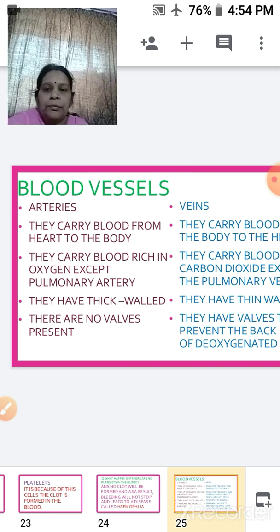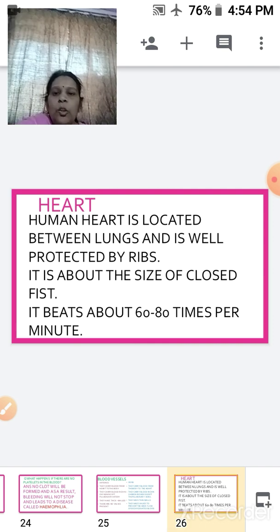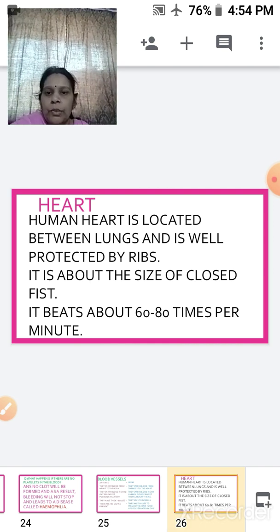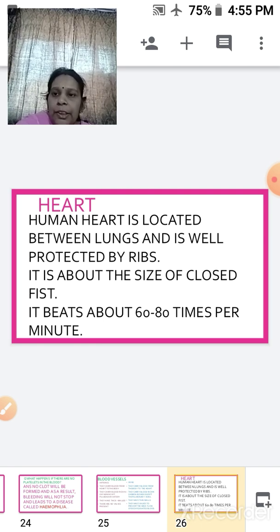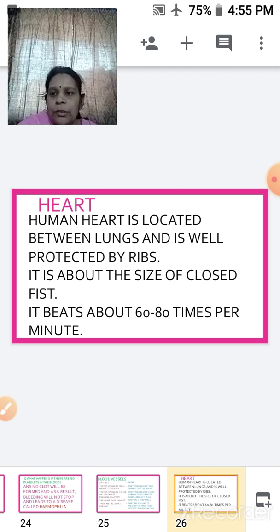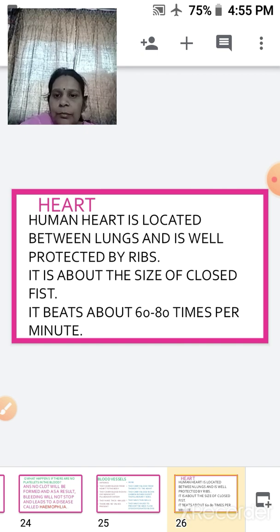After the blood vessels, we have the main organ, and that is the heart. Heart is located between the lungs and is well protected by the ribs. It is triangular in shape. The heart is a muscular and powerful structure. Its size is about the closed fist. The function of the heart is to pump the blood, and it beats about 60 to 80 times per minute.